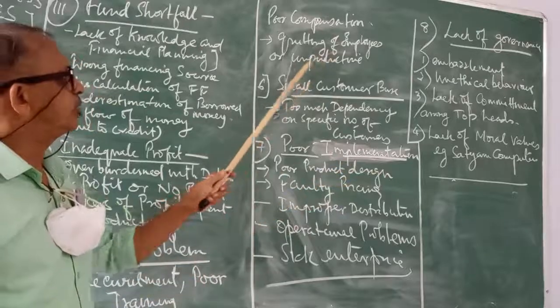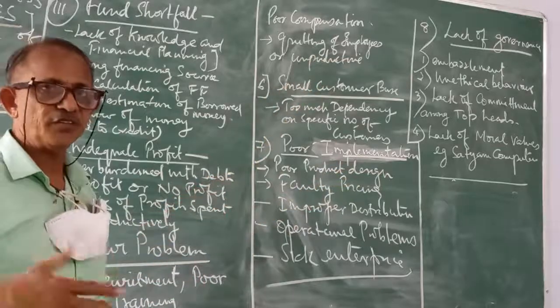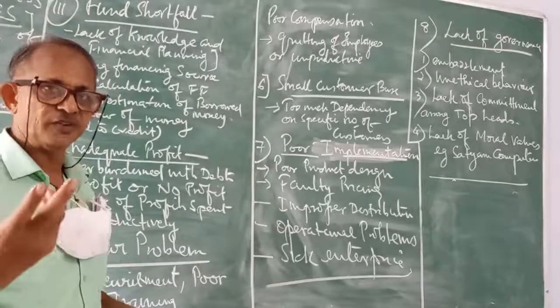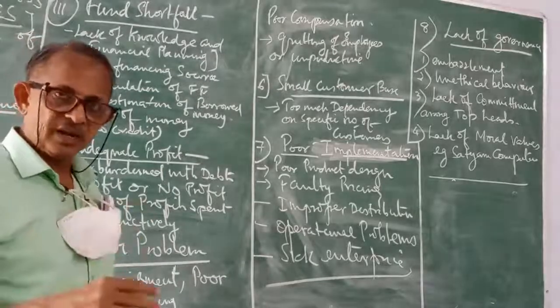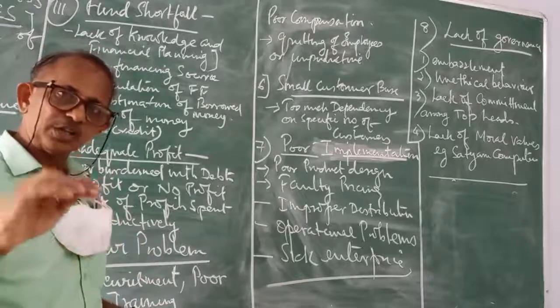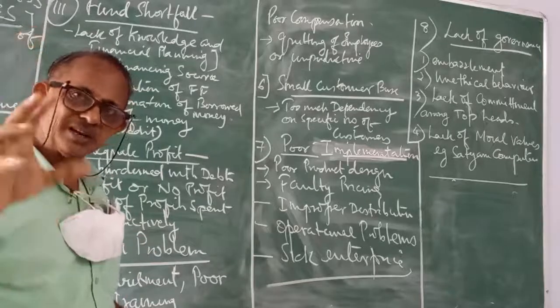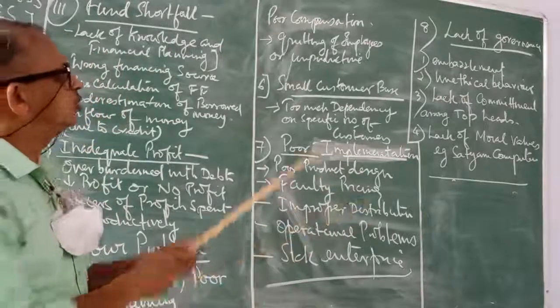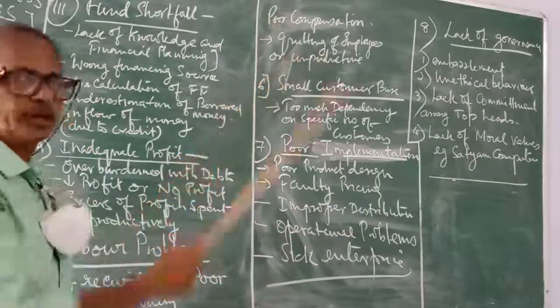Then quitting of employees or unproductive employees. If employees keep on quitting an organization, then the organization will not be stable. On the other hand, if there are employees who are there in the organization for a very long period of time, but they are very unproductive, even then the organization will not grow. So these are the two phases of this particular point.